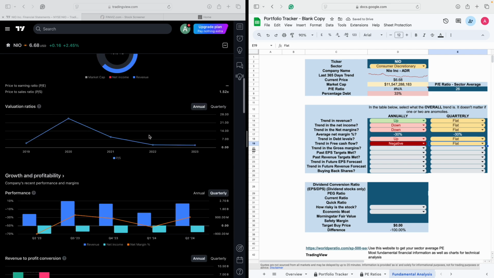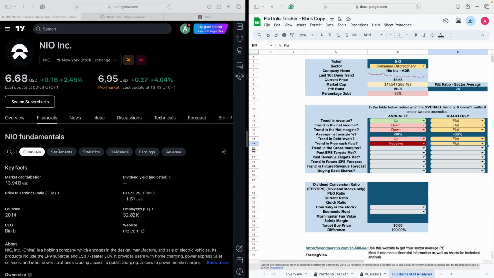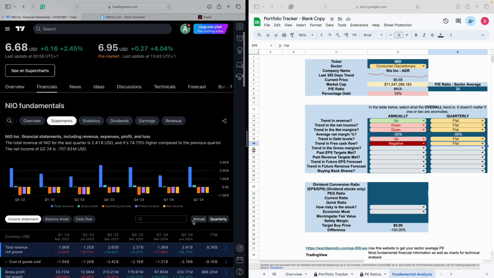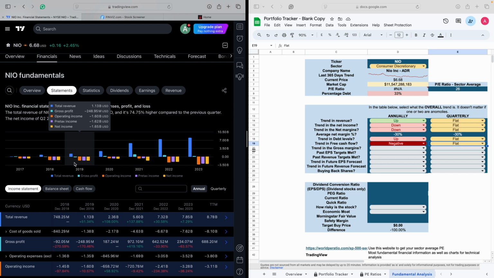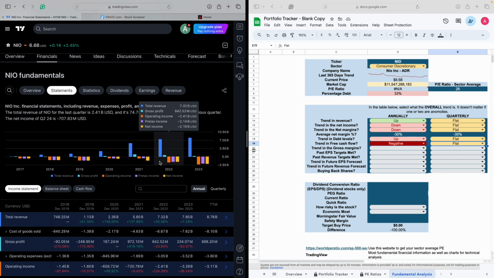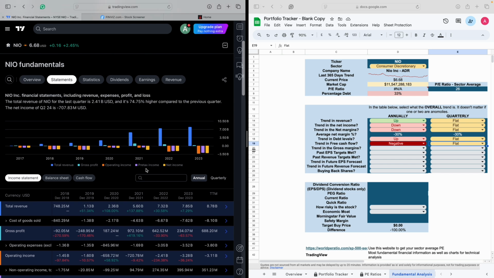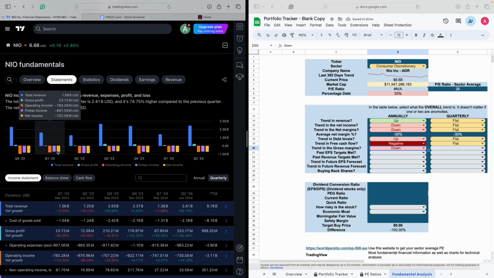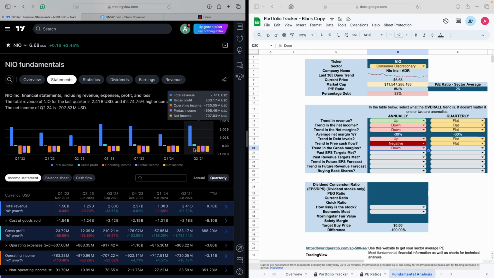The next thing is the gross margin. So if I scroll to the next page, if I go to statements, and if I switch to annual, you can see the majority of the stuff is less than zero. This company is making huge losses. So this light blue one is what I'm looking at, and to me that is increasing up until there, and then from here it's starting to come down. So the trend is negative. And if I switch to quarterly, I'd probably say it's flat.